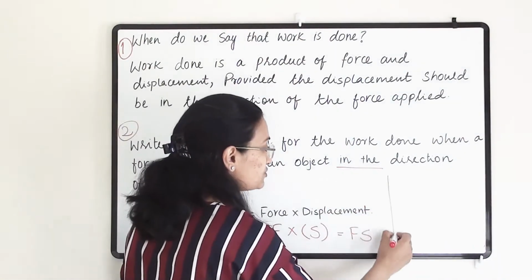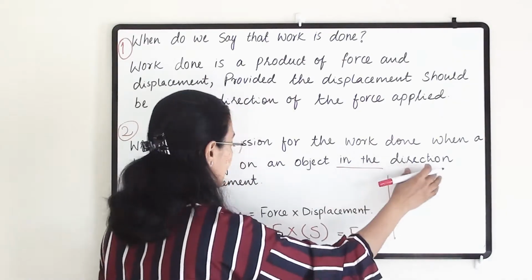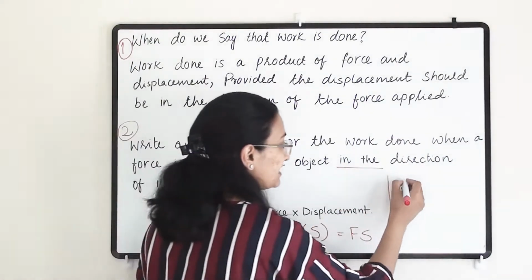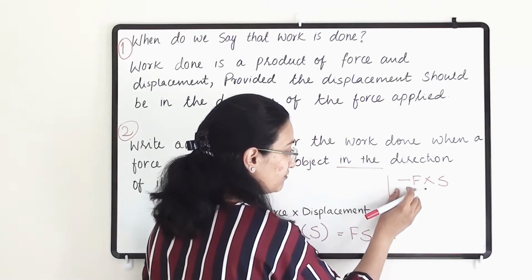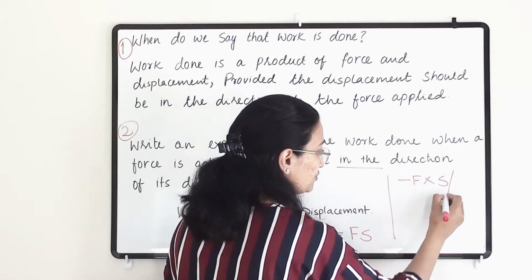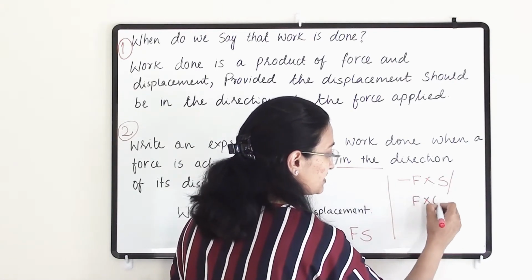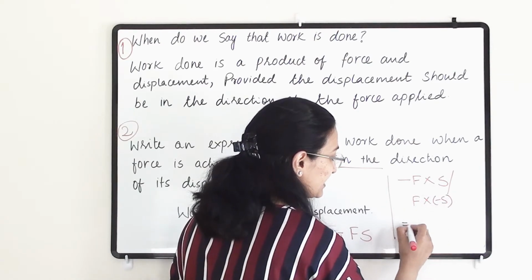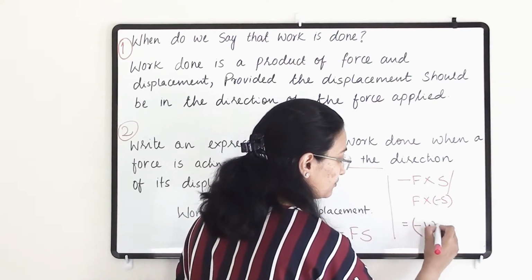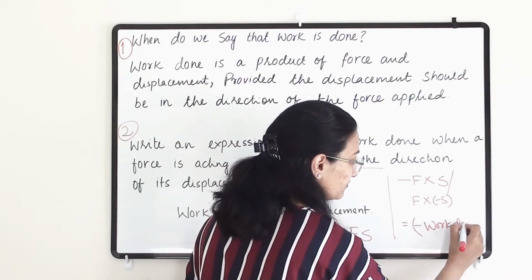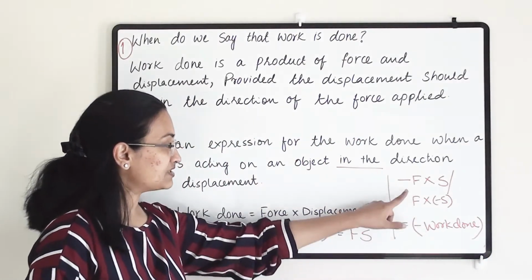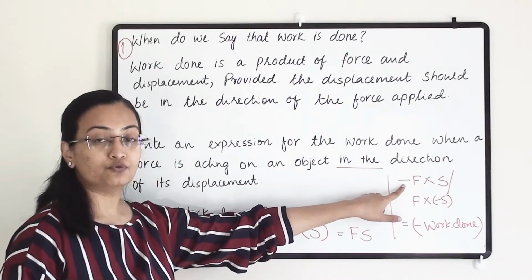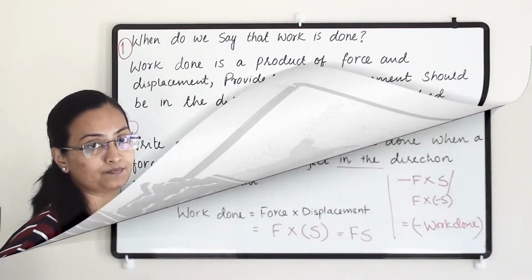If opposite to the displacement, either force or displacement is negative, so work done will be negative, because here the applied force is a friction force.